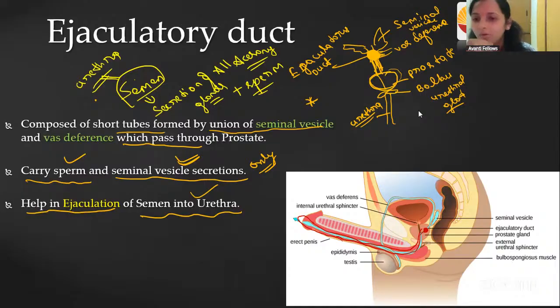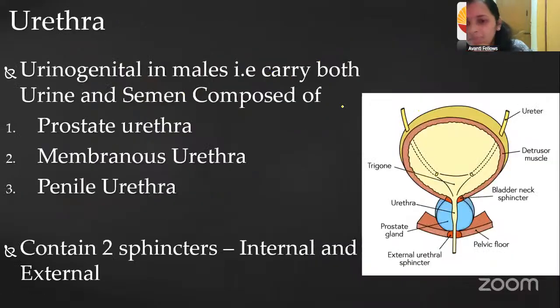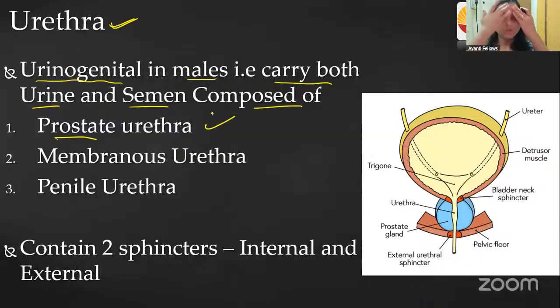Okay, so now let us go to the urethra. So finally, the urethra. Now let us come to the urethra. It is the urogenital canal in the male. It will carry both urine and also the semen. It is composed of the prostatic urethra. What do you mean by prostatic? The part of the urethra where it is connected with the prostate gland we call the prostatic urethra.